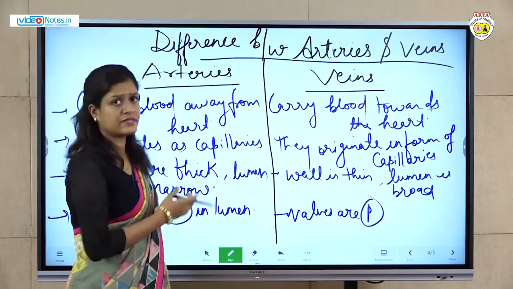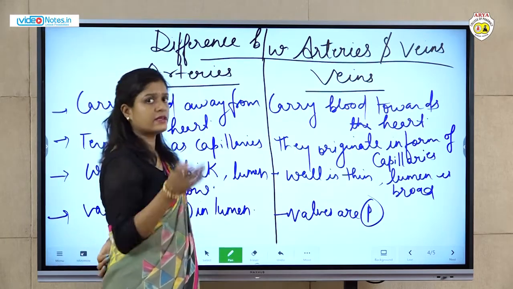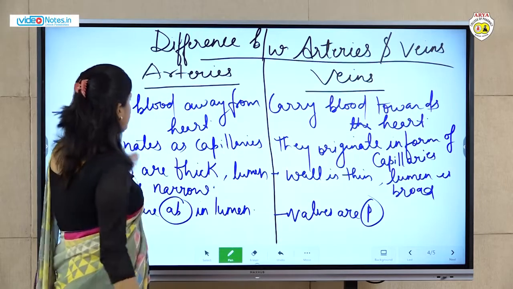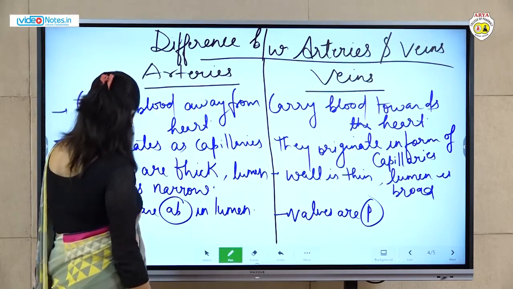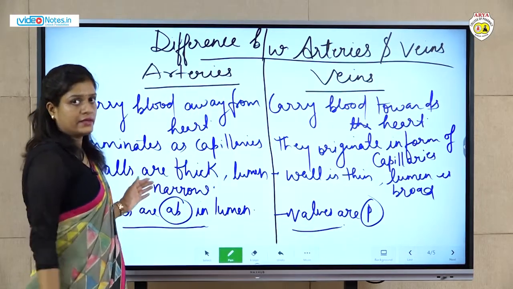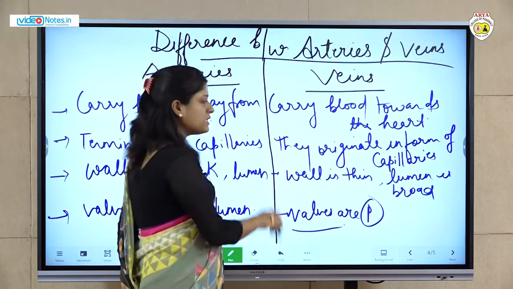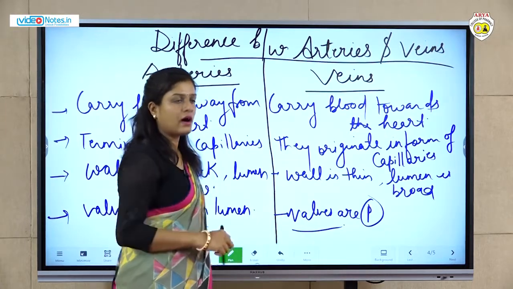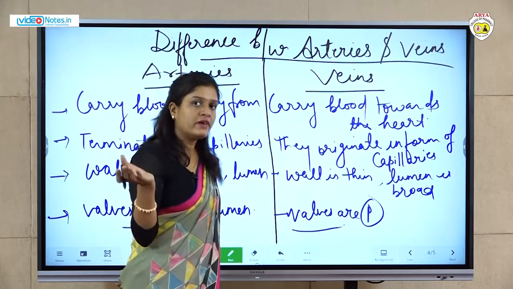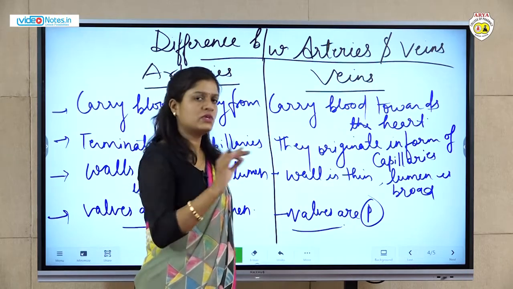So when we say explanation of arteries and veins, if the examiner asks about arteries and veins independently, then you can give the answer, or if they ask for the differences, then also you can give the answer. One difference is that valves are absent in the lumen of arteries, and valves are present in veins. What is the reason behind the presence and absence of valves? In arteries there is a high pressure system. From arteries the blood has to go to different organs, the systemic circulation, so there is no need of valves.